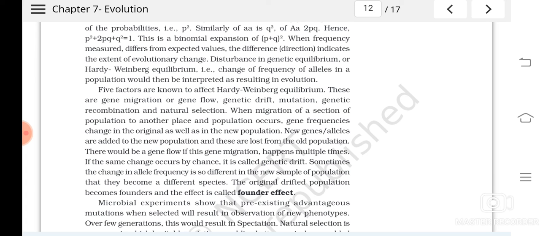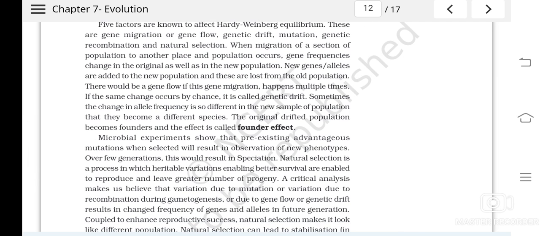And if there is any change in the alleles, that indicates that the population is undergoing some evolutionary process. Is it clear? It says that the gene or allele frequencies of a population remain constant, and it will be the same generation after generation. So this much is clear to you now.